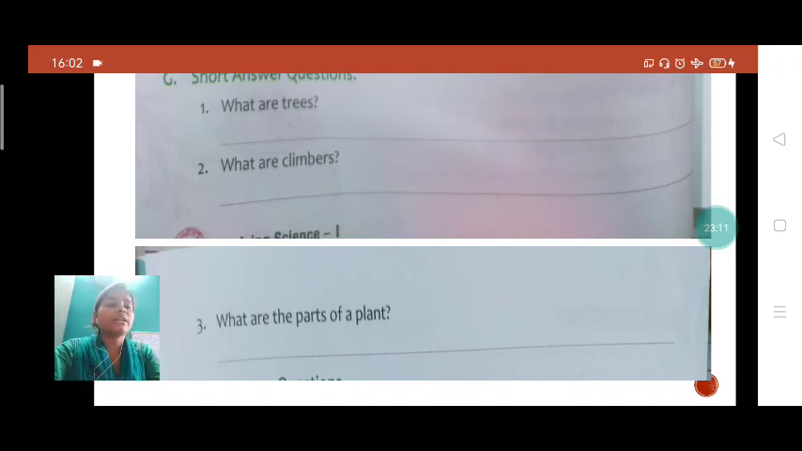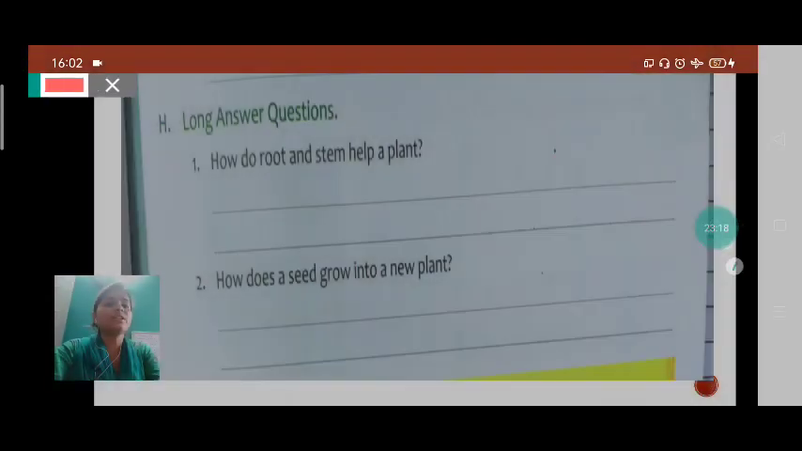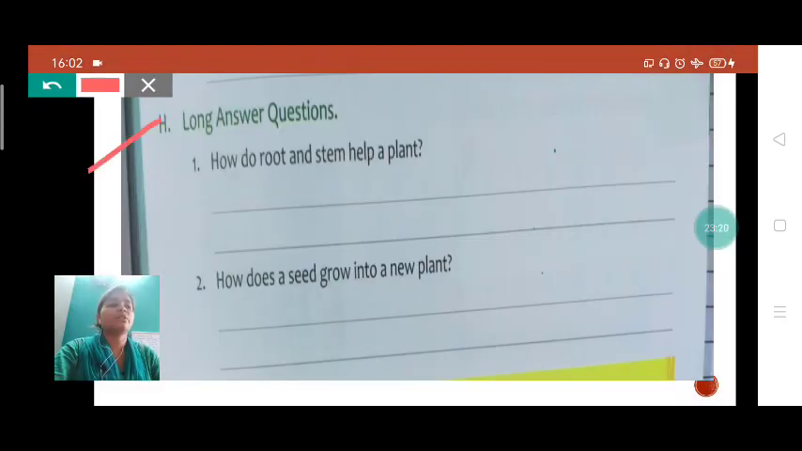Now moving to our next question. See here the next question, student. This is a long answer question. Okay, this is a long answer question, students. You all have to write the answer in more than one sentence. Okay, see here. How do root and stem help a plant?